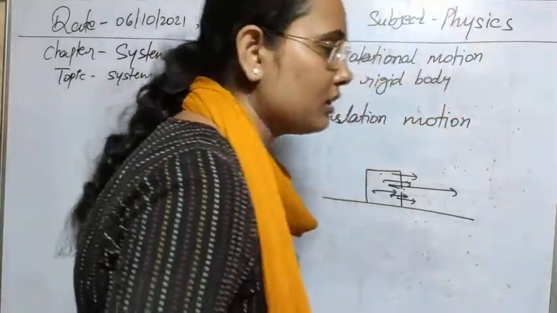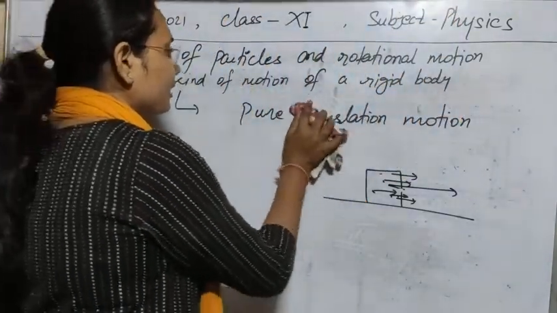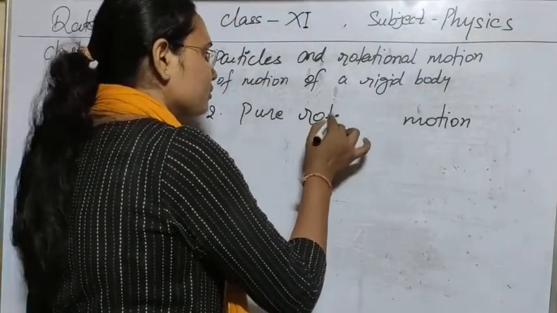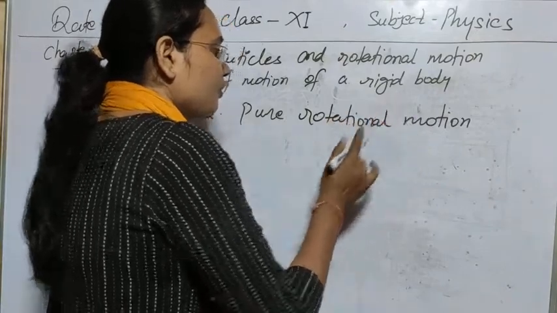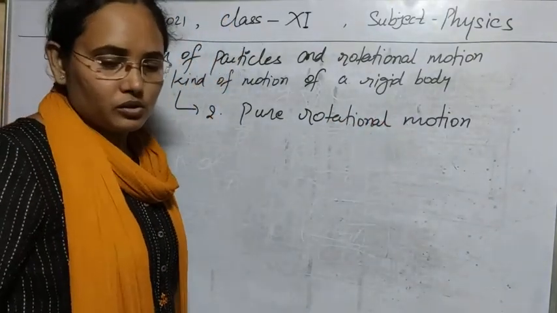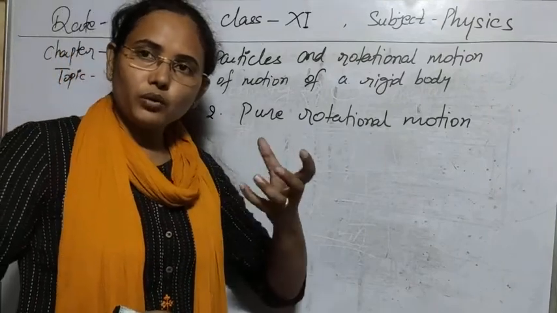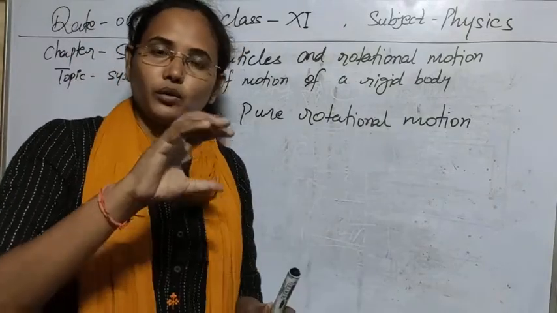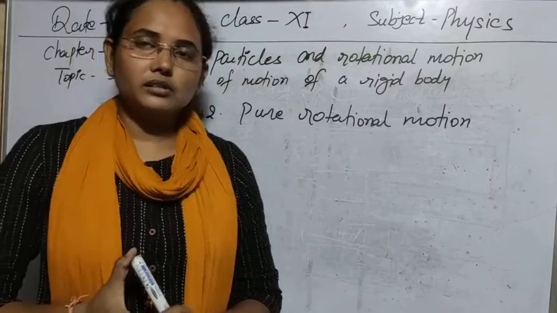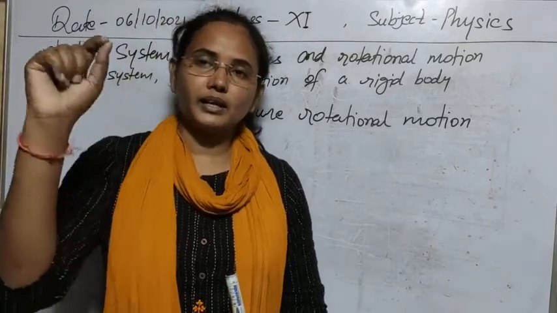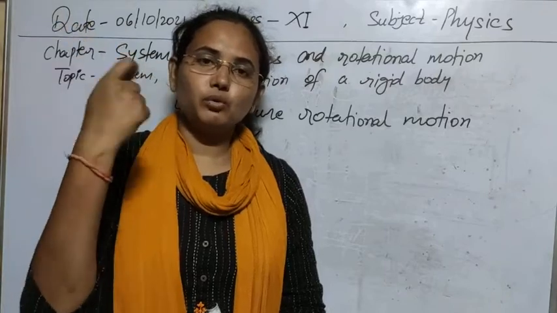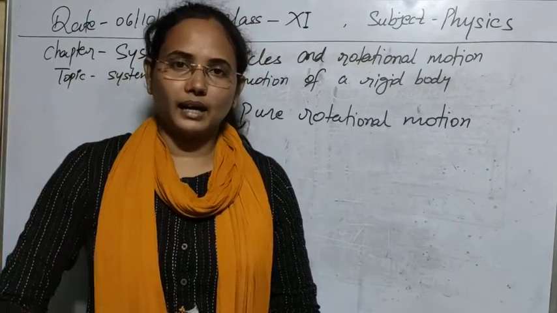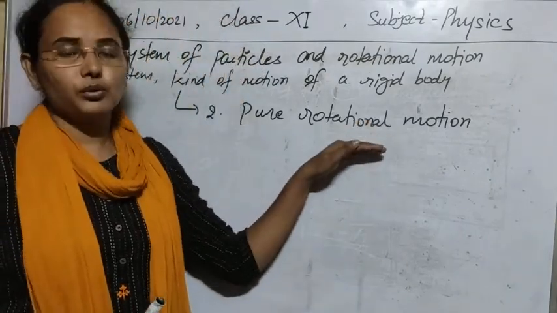Now the second type of motion is called pure rotational motion. So what is pure rotational motion? In pure rotational motion, the body will only rotate. It will not do any other kind of motion. You can see, suppose you have taken a string and attached some mass, and you have started to move that mass. The body is not doing any linear motion, it is only rotating. That type of motion is known as pure rotational motion.